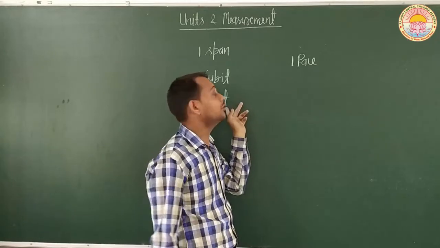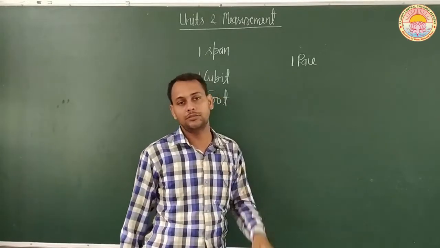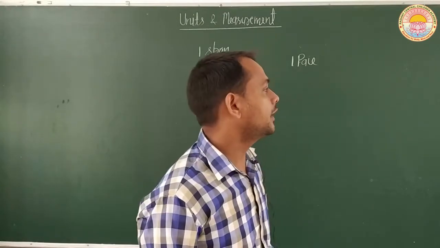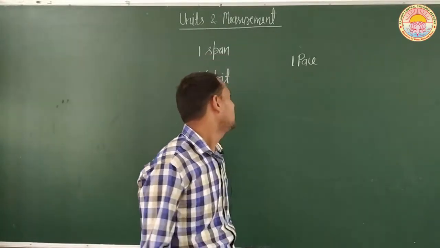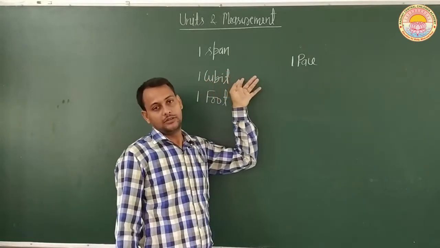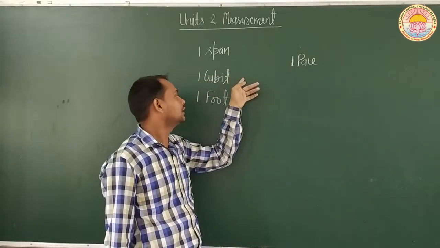These are variables, they change from person to person. So this will not be an exact measurement. It cannot give the exact measurement of a particular length.